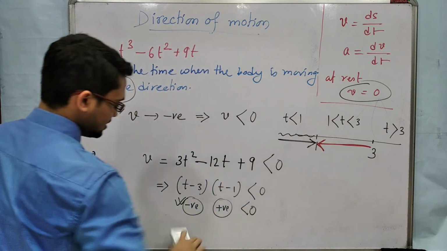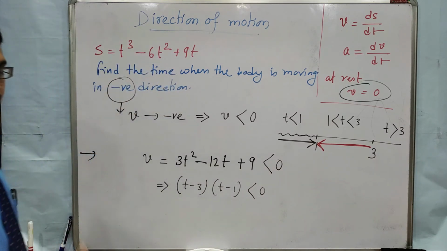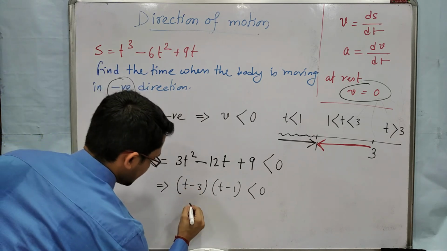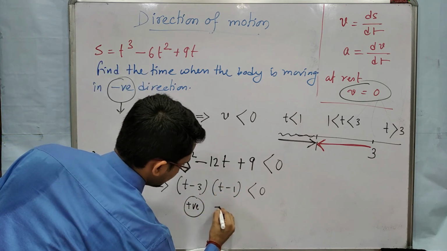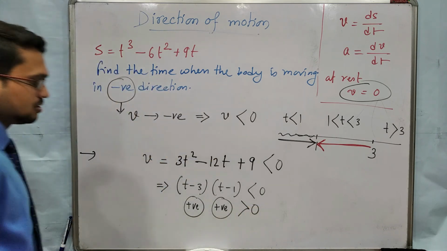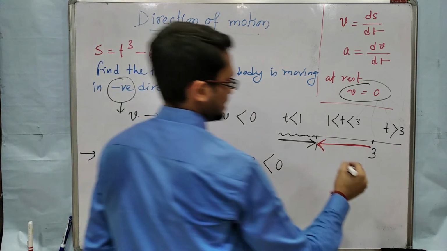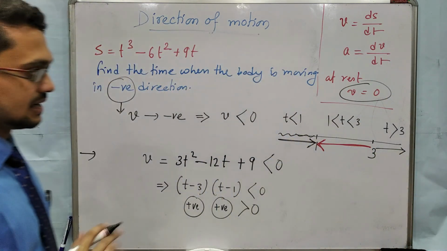Now the third region, t greater than 3. T greater than 3 means take any value which is greater than 3. Take 3.5. So 3.5 minus 3 is positive. 3.5 minus 1 will also be positive. Positive means always positive, greater than 0. So it is also not satisfying this equation. So in this region t greater than 3, the object will again move in the positive direction.